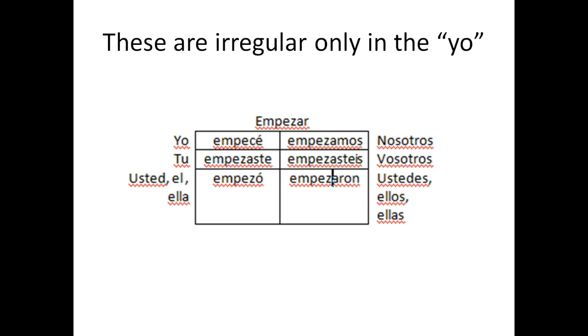So here we can see empezar. And notice it says that Z changes to a C, empecé. But these are only irregular in the yo, so it changes back again to tú empezaste, usted, él, ella empezó, nosotros empezamos, vosotros empezasteis, and ustedes, ellos, and ellas empezaron.